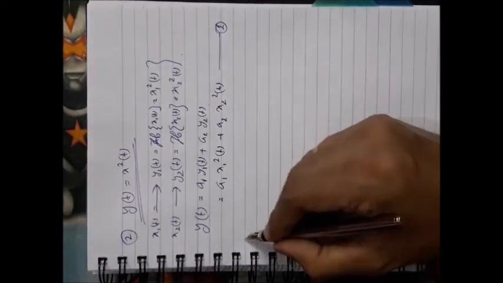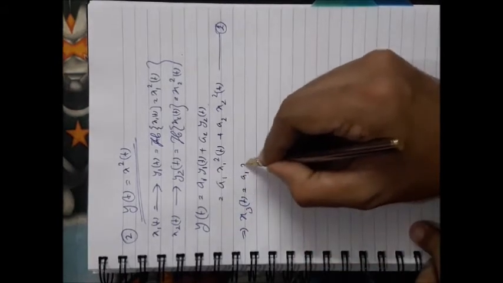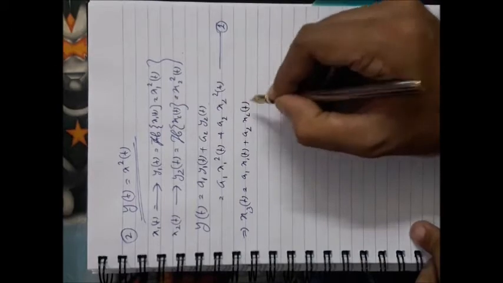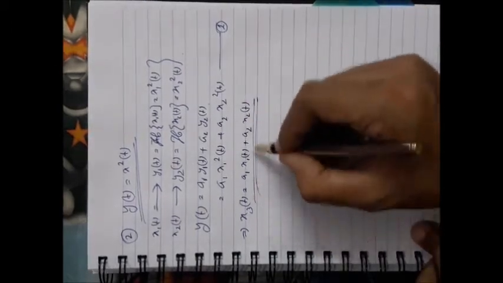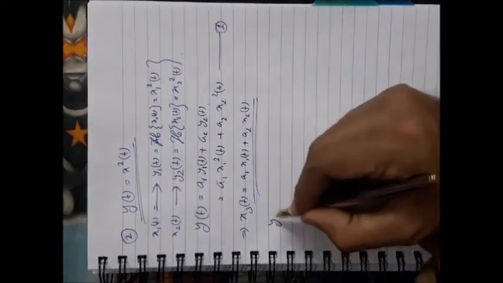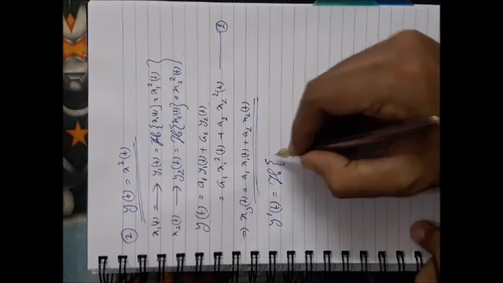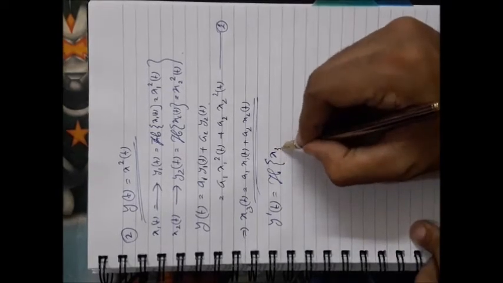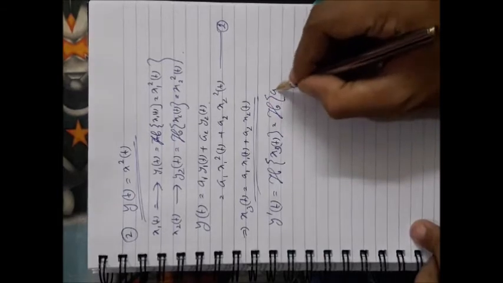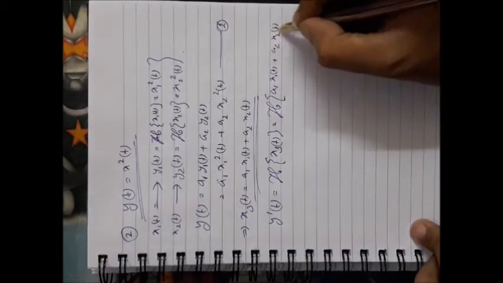After that, make the linear combination of the input signals, and put that input signal as the input of the system. So what will you obtain? Your output will be the system operation on x3(t), that is, the system operation on a1 x1(t) plus a2 x2(t).